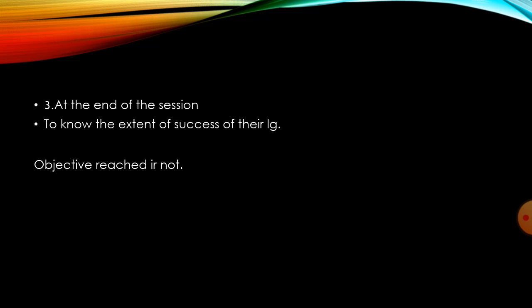So we can conclude the two terms, assessment and evaluation, cannot be separated. They are always intertwined in classroom situations. We always assess and evaluate in the beginning of the lesson, during the teaching learning process, that means during the practice session, and at the end of the session. The teacher always assesses the progress and performance of the students by evaluating, to improve the quality of teaching learning activities. Thank you.